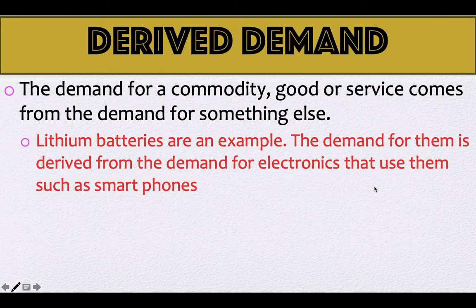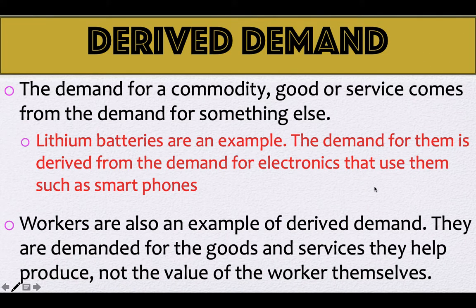Nobody demands lithium batteries because they like to stick them on their walls or chew on them or put them in their shoes. It doesn't make sense. But the demand for lithium batteries comes from the demand for electronic devices such as smartphones, GoPros, laptops, iPads, whatever it might be. So we can say the demand for lithium batteries is derived demand. The demand for lithium batteries is directly related to the demand for something else. And it's the same with workers.